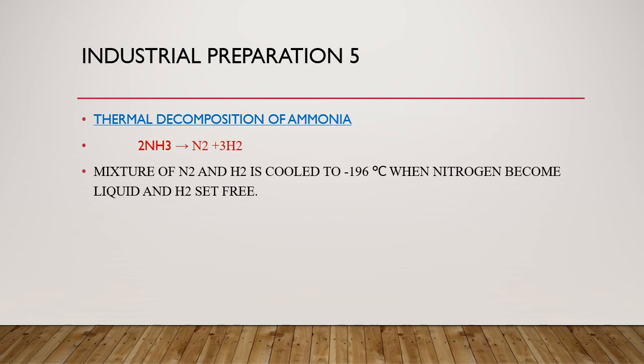Okay, student, this is the last method, industrial preparation number 6, and this is by the thermal decomposition of ammonia. Ammonia is NH3. When it is thermally decomposed, it decomposes into nitrogen gas and hydrogen gas. Again, this is a mixture of two gases. How can they be separated? They can be separated by cooling the two gases, nitrogen and hydrogen, at minus 196 degrees centigrade. What happens? Nitrogen becomes liquid at this temperature while hydrogen is set free as a gas.